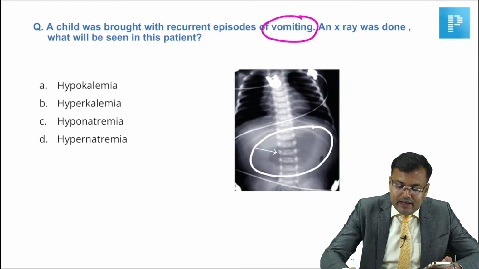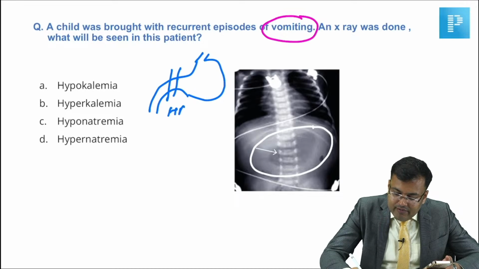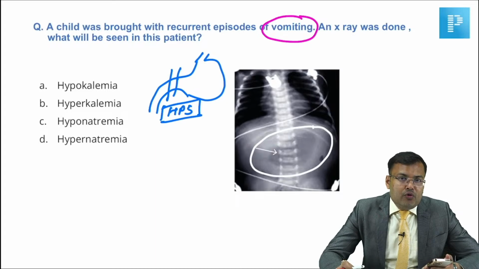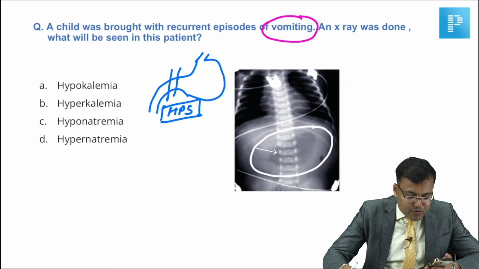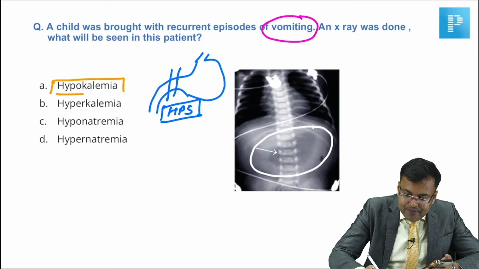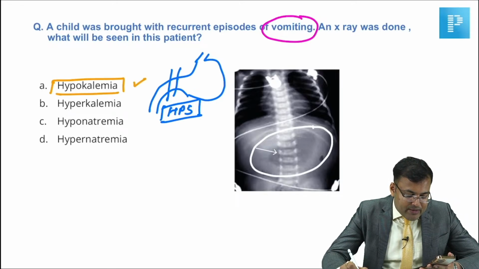So obviously it's a child. Most probably this child is having hypertrophic pyloric stenosis. And whenever there is hypertrophic pyloric stenosis, these patients have hypokalemia, hypochloremia, metabolic alkalosis with paradoxical aciduria. Without the image, you have to choose hypokalemia for recurrent episodes of vomiting.